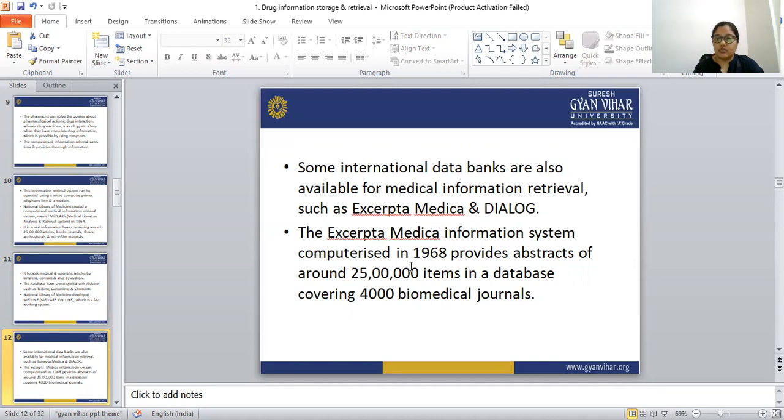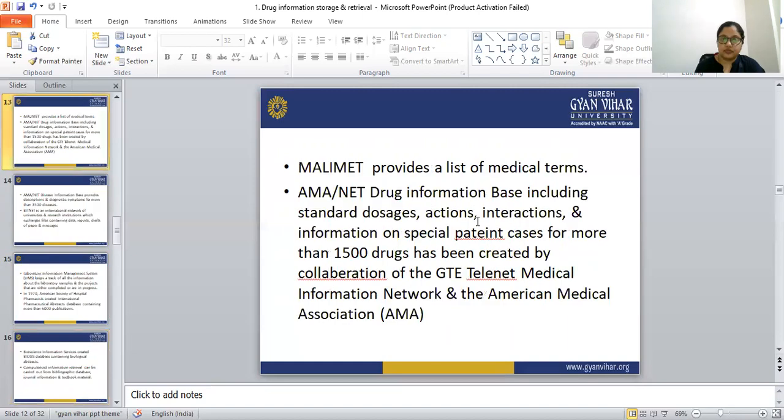From Excerpta Medica, MEDLARS, and Dialog, we can find all the information on drugs, pharmacological action, cancers, and toxicity.